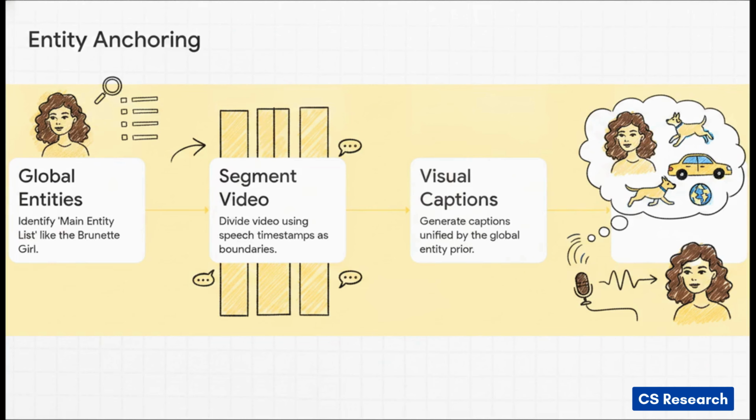It is forced to use that global entity list. Think of it as a foundational memory it just isn't allowed to forget. This guarantees that from minute 3 to minute 7, the AI knows for a fact it's the exact same brunette girl. And finally, Step 4 associates specific speech transcriptions directly to those tracked entities.